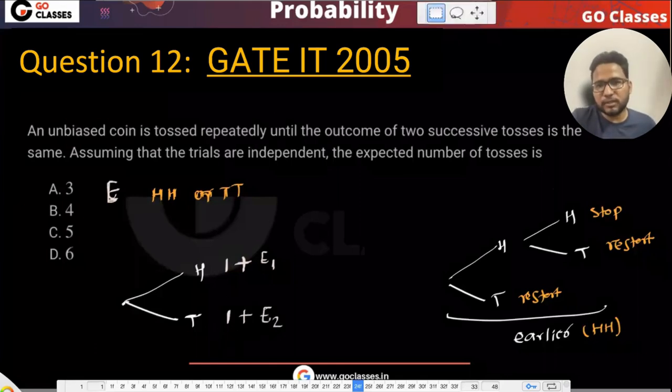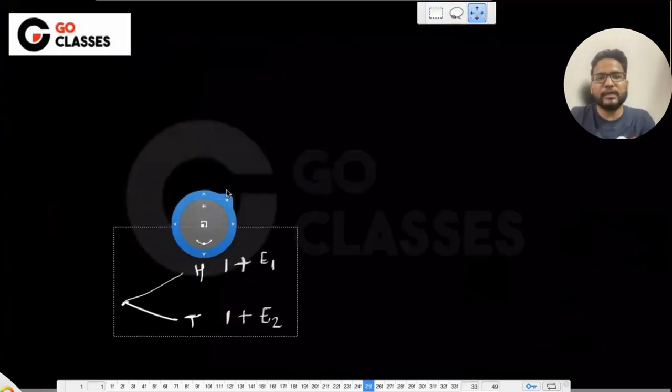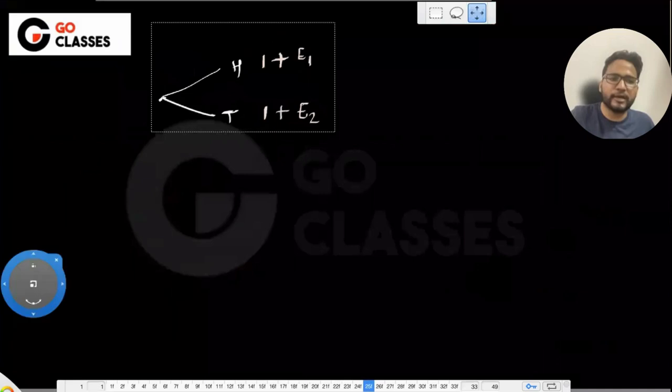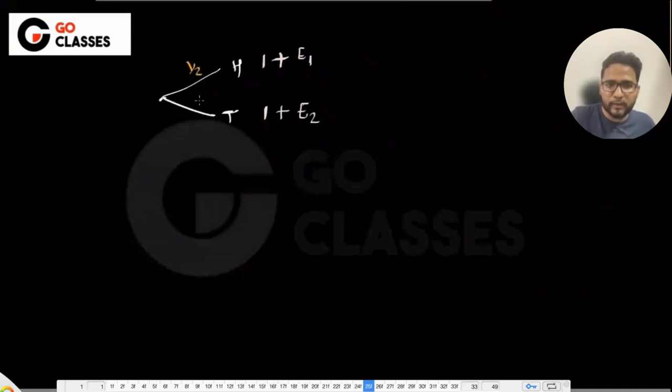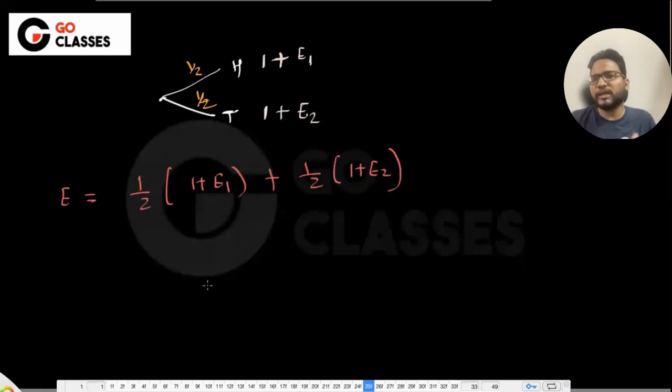Suppose I draw the tree like this. Whatever we will be needing, I'm just calling it E1 and E2. And since this is a fair coin, it is 1 by 2, 1 by 2. So the final answer will be E equals 1 by 2 into (1 plus E1) plus 1 by 2 into (1 plus E2). E1 and E2 are some numbers that we are yet to calculate. One toss I already made, and in future let's suppose E1 I will be needing. And one I already made, and in future let's suppose E2 I will be needing.